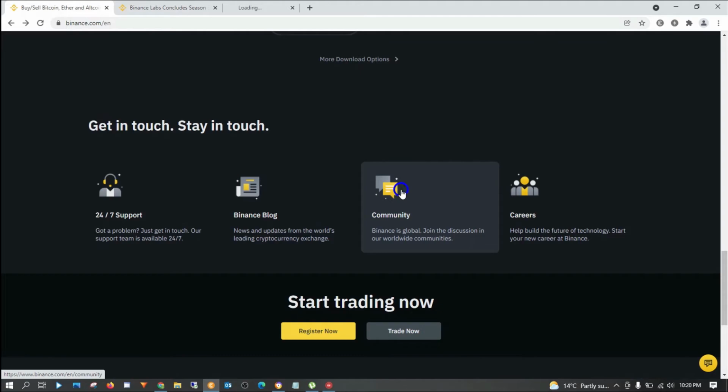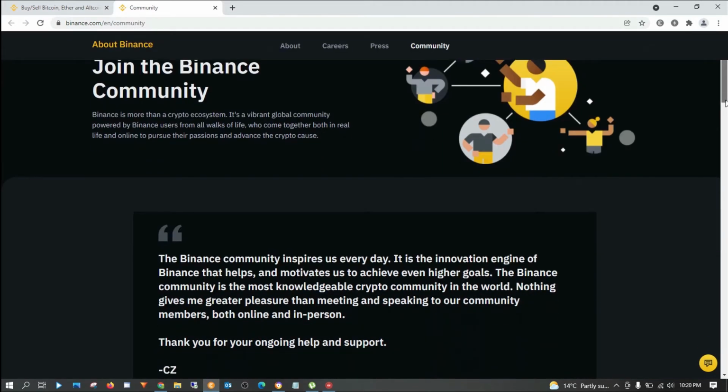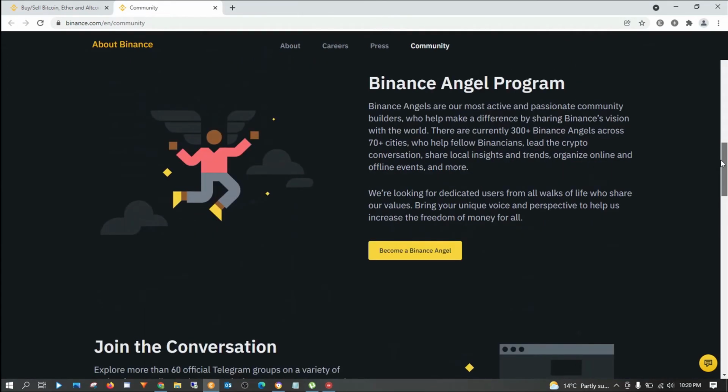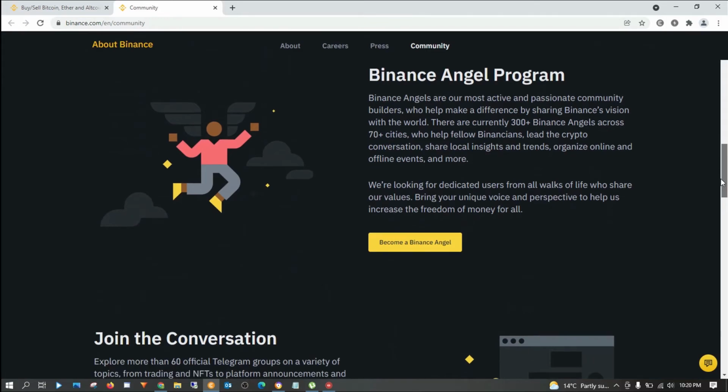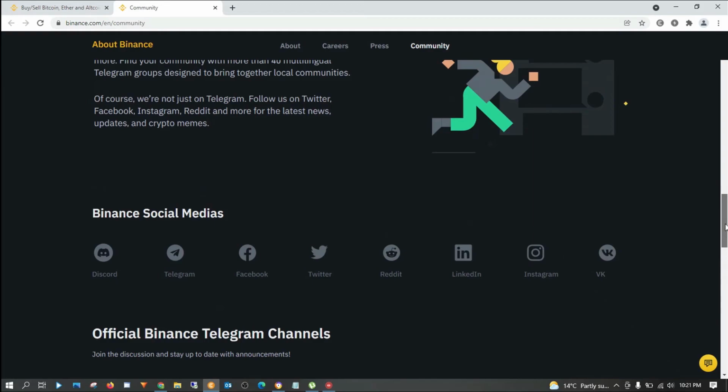And this is the community. Let me go to the next tab so that I can show you what the communities look like. For this community, each continent has its own community. You can join them on Telegram, Discord, Facebook, Twitter, Reddit, LinkedIn, Instagram, and VKontakte. I think this one is for Russian. You can pretty much join them on each social media that you like.